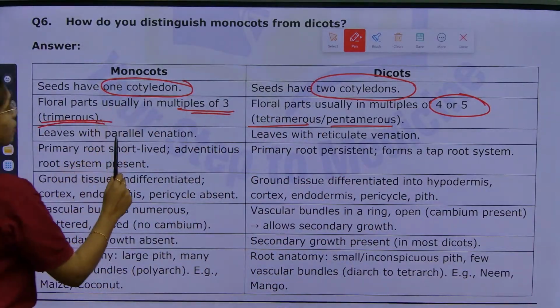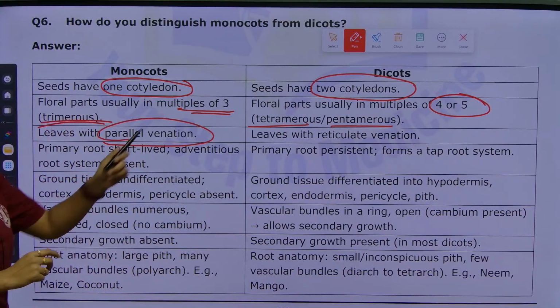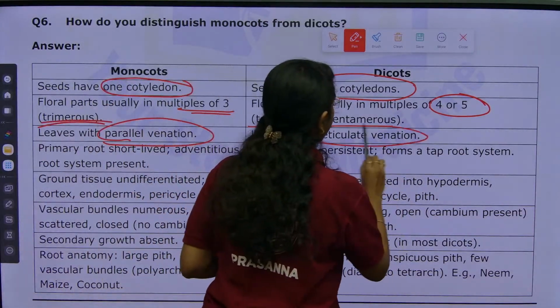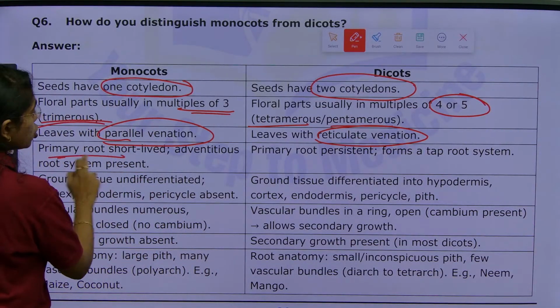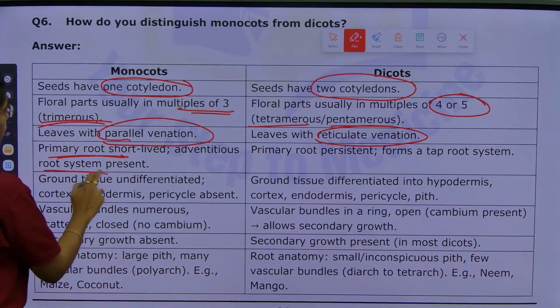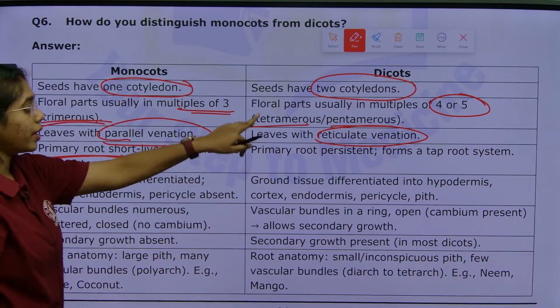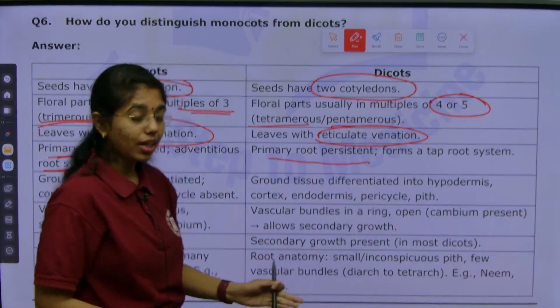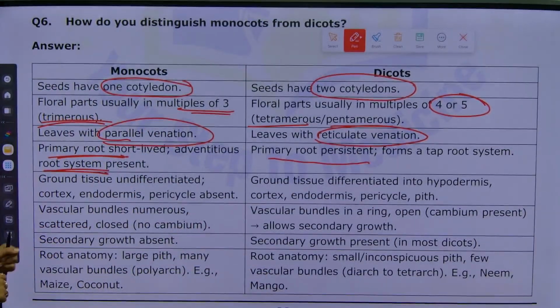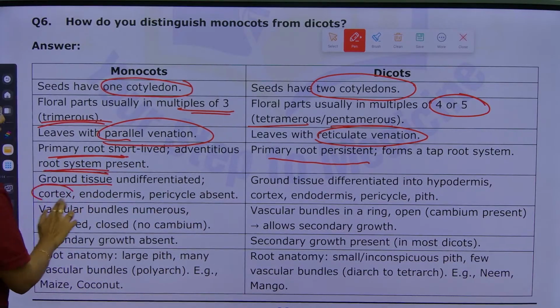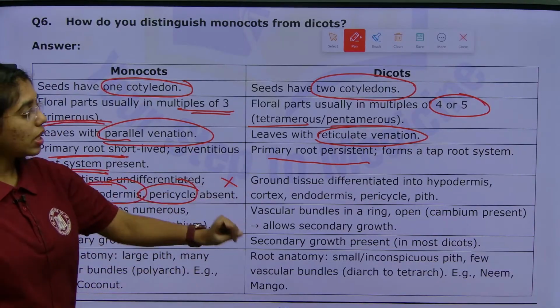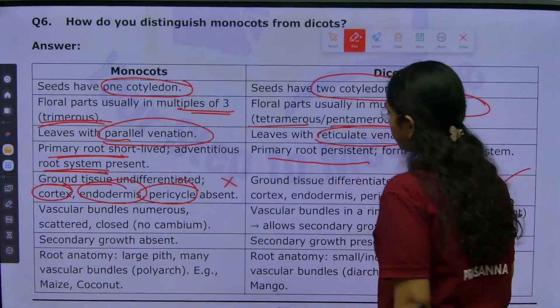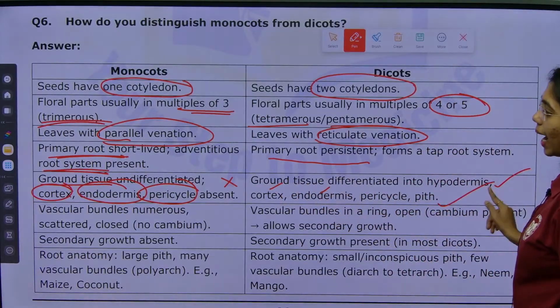In monocots, leaves will have parallel venation; in dicots, leaves will have reticulate venation. In monocots, the primary root is short lived and an adventitious root system is present. In dicots, the primary root is persistent and forms a taproot system. In monocots, ground tissue is undifferentiated, where cortex, endodermis, pericycle are absent. In dicots, ground tissue is differentiated into hypodermis, cortex, endodermis, pericycle and pith.